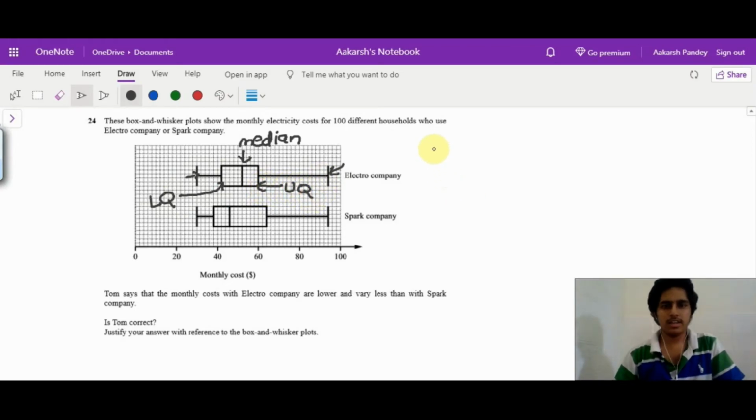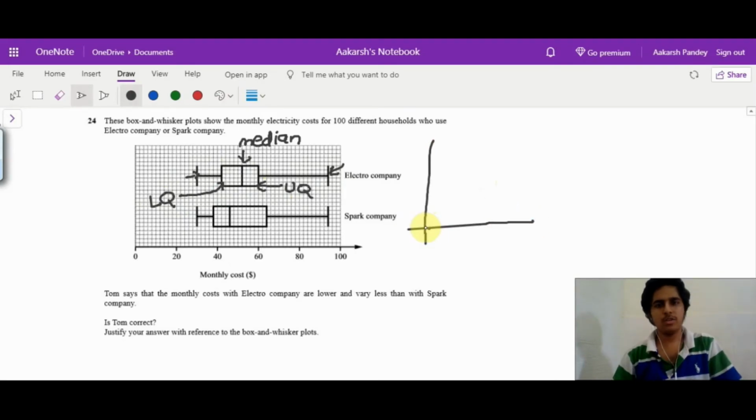Quartiles, if you remember it this way: you draw a cumulative frequency curve which looks something like this, and at 50% you get the median. At 25% you have the lower quartile, and at 75% you get the upper quartile.